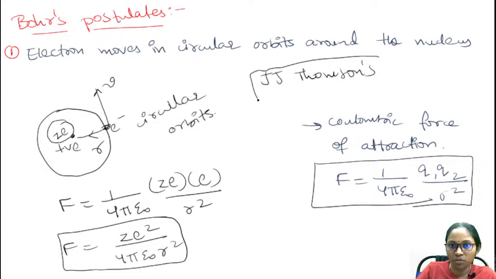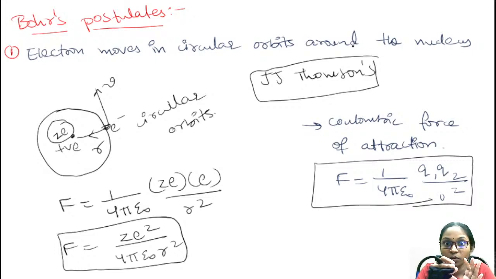Thomson's atomic model: Thomson said that the nucleus is positively charged, and the positive charges and negative charges, that is protons and electrons, are arranged in a way that, do you remember the plum pudding model? Plum pudding model, or watermelon model.